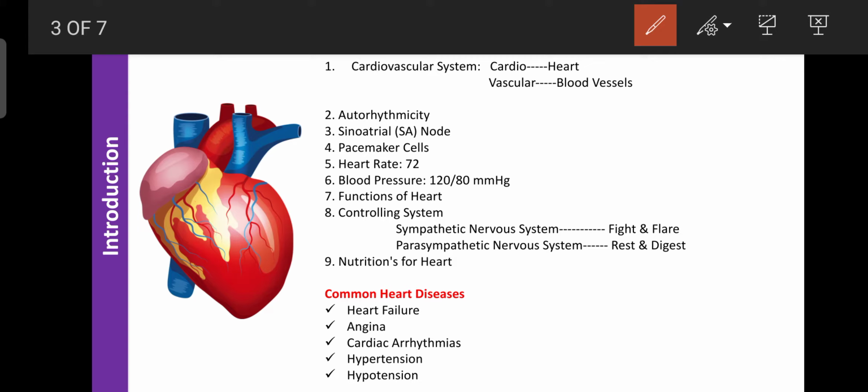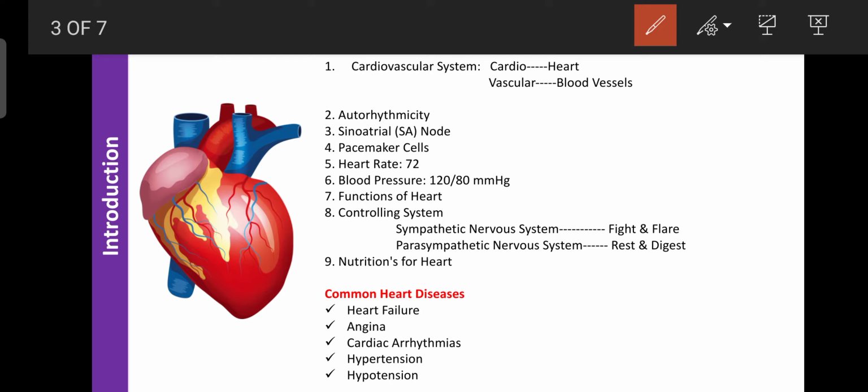Then angina: due to deficiency of coronary circulation or deficiency of oxygen in the cardiac muscle, sudden pain occurs in the heart. That condition is known as angina. Then cardiac arrhythmia: due to more accumulation of calcium, the heart rate increases to more than 250 per minute. That condition is known as cardiac arrhythmia.